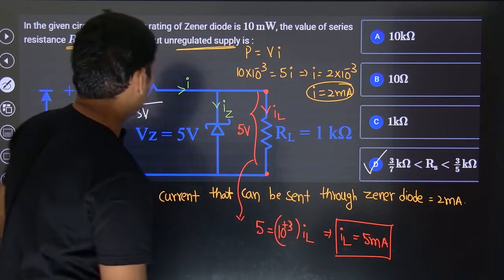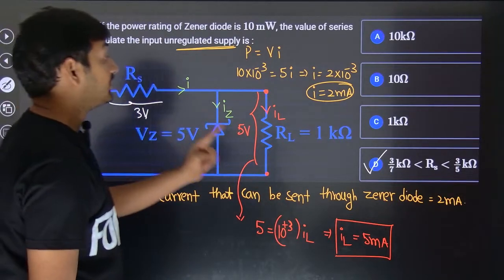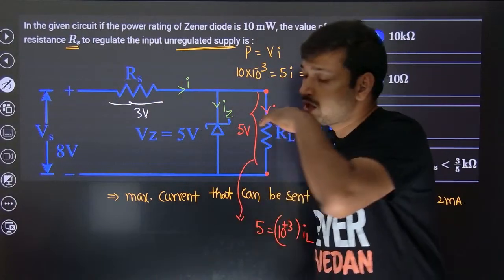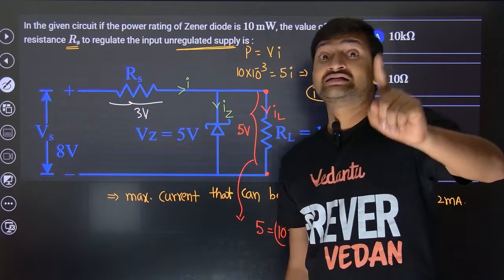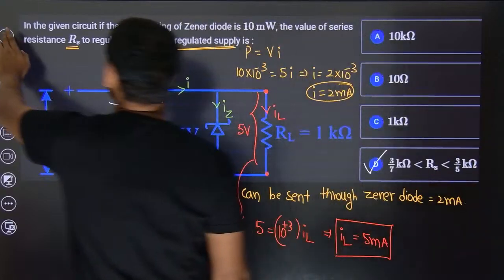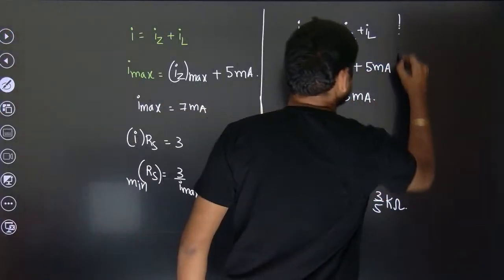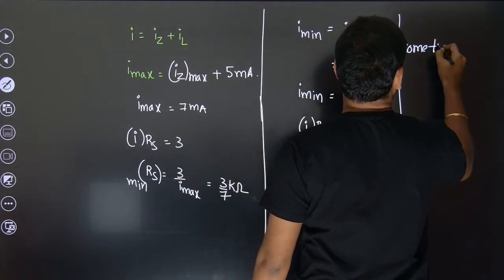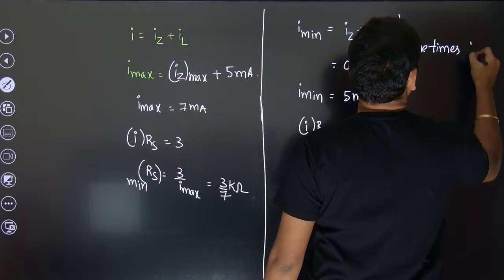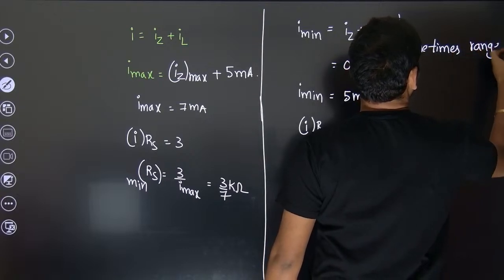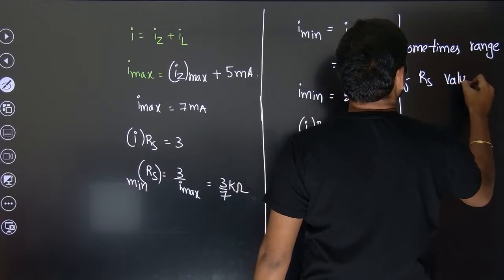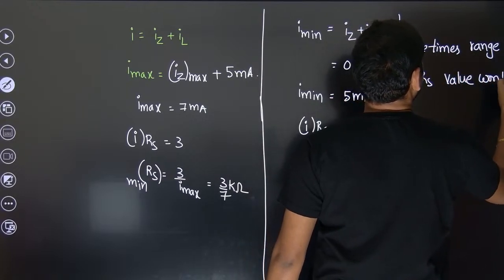Okay, fine. And one more thing. Sometimes they won't ask the range of Rs value.